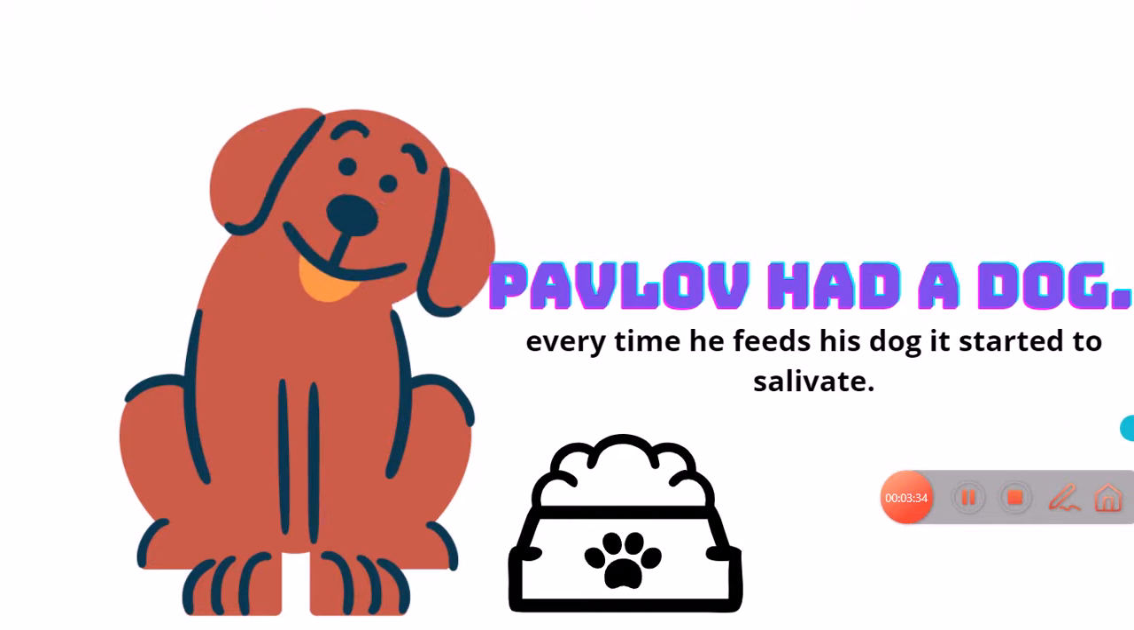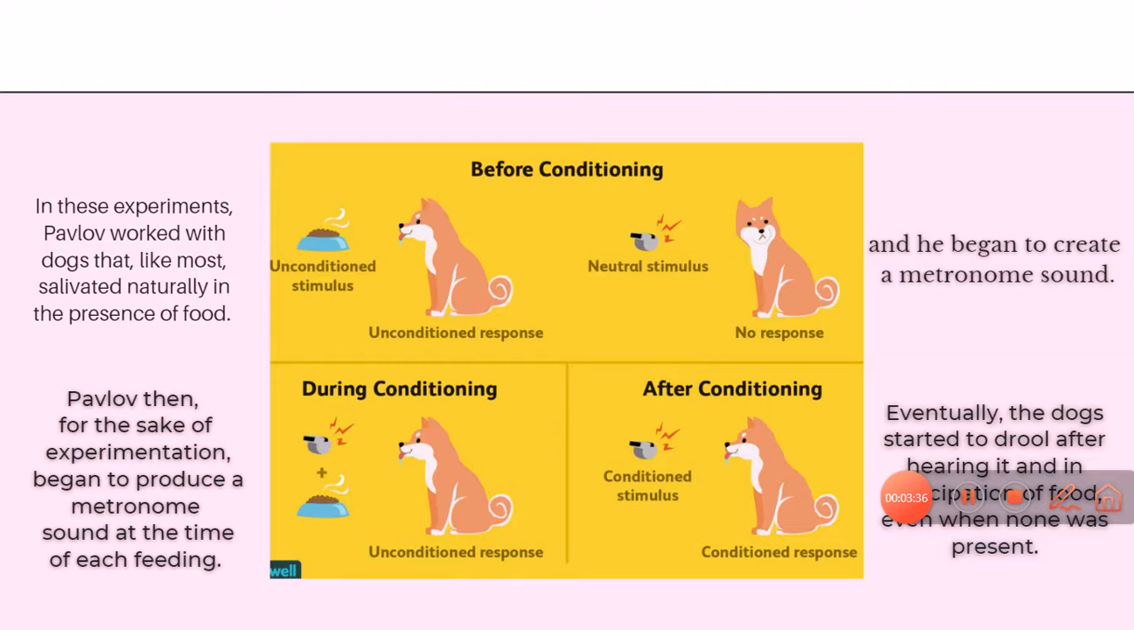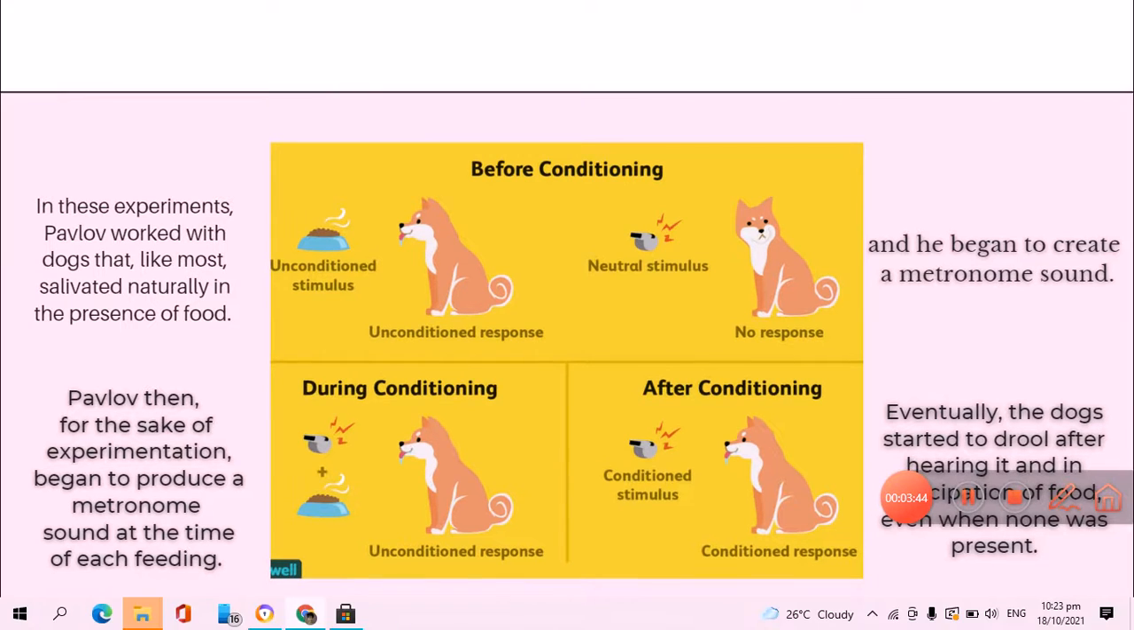So I have here a chart of so-called classical conditioning. We have here three parts. First is before conditioning, second, during conditioning, and lastly, after conditioning. So before conditioning, as you can see in the first experiment, Pavlov worked with dogs, and the dog salivated naturally in the presence of food.